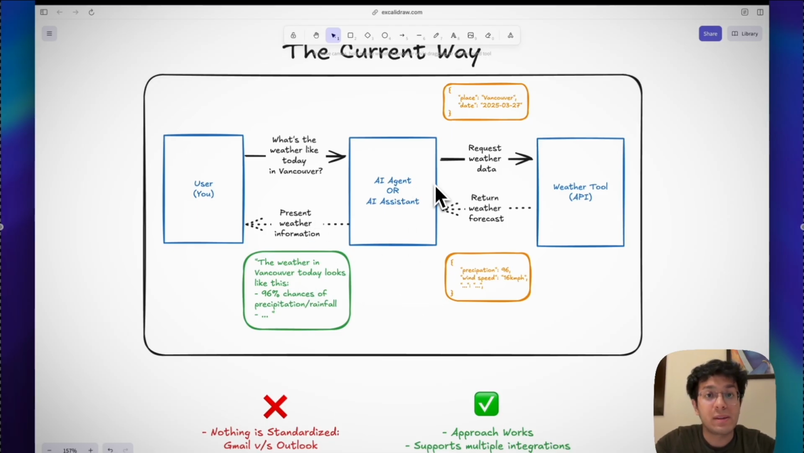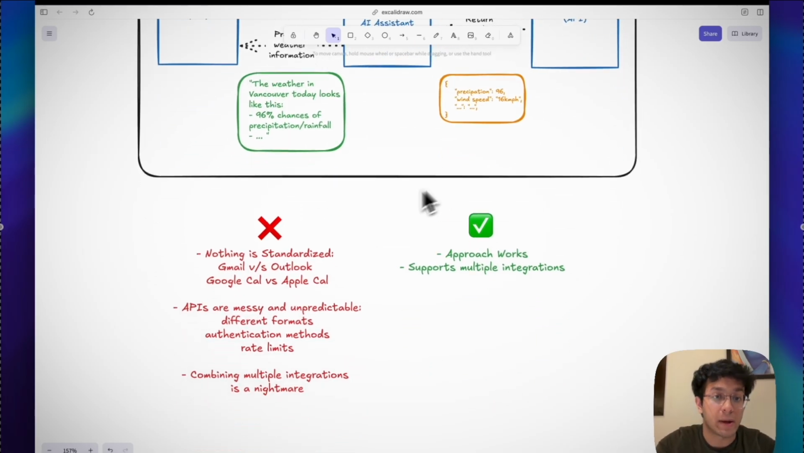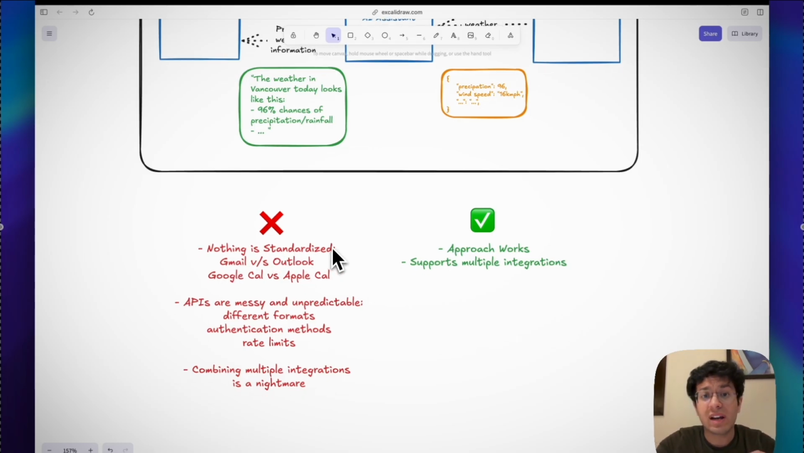Alright. But the problem that arises is that every tool has a very different way of working. Gmail is very different from Outlook. Google Calendar's API might just be very different from Apple Calendar's API. Nothing is standardized. The second point that comes in is that APIs are messy and unpredictable, with different formats, authentication methods, and rate limits. And when you start combining multiple tools, as I mentioned before, it quickly turns into a nightmare. Why? Because imagine the scenario.